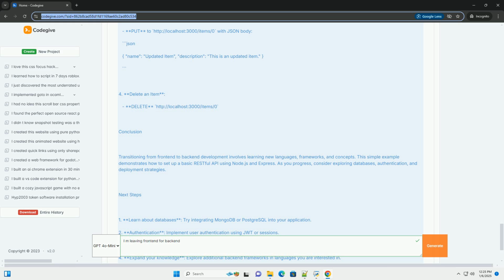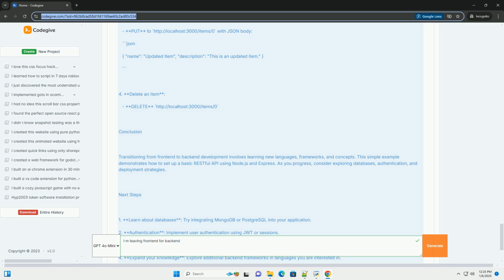2. Databases. SQL databases, for example MySQL and PostgreSQL, use structured query language for data management. NoSQL databases, for example MongoDB, are more flexible with unstructured data. 3. Frameworks. Express.js: a minimal and flexible Node.js web application framework. Flask/Django: Python frameworks that facilitate building web applications. 4. Version control: Git is essential for managing code changes.